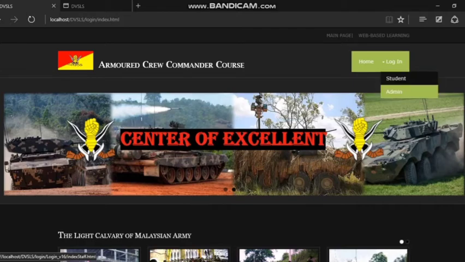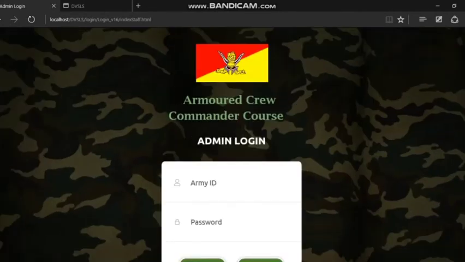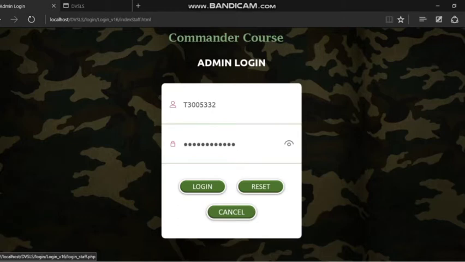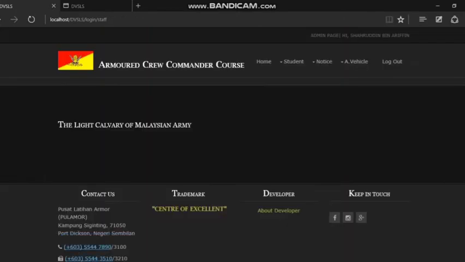Then we click on the admin button, and this is the admin login page. So the admin needs to enter their military ID as a username and IC number as a password. There are three buttons: login, reset, and cancel, and I click the login button. Okay, this is the admin page.